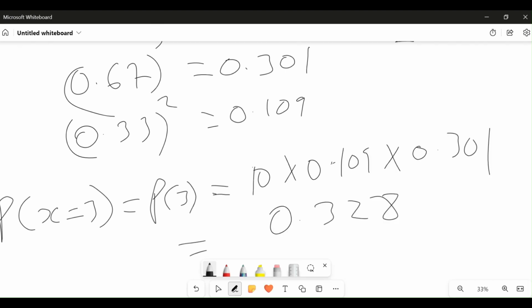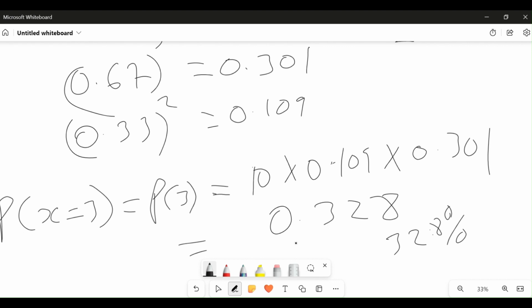Therefore our probability of exactly 3 times is 32.8%, or put simply 0.328. And by this, this question is already solved.